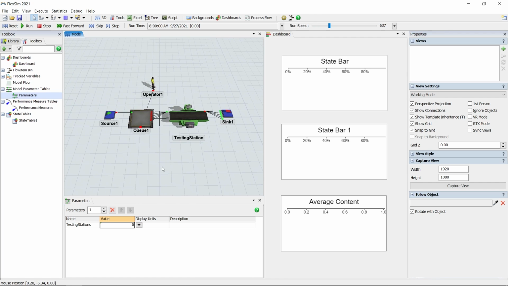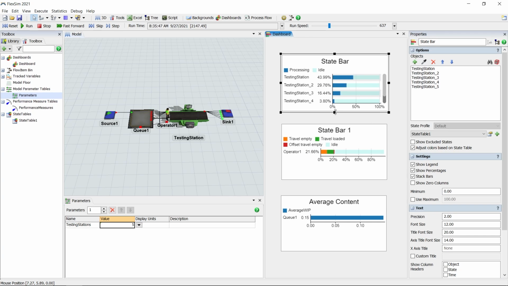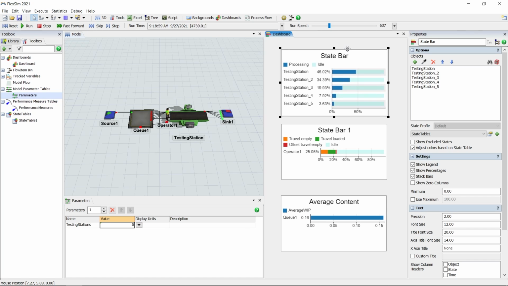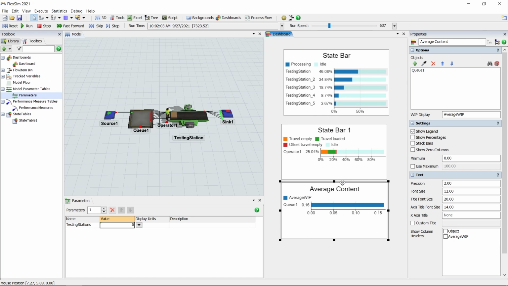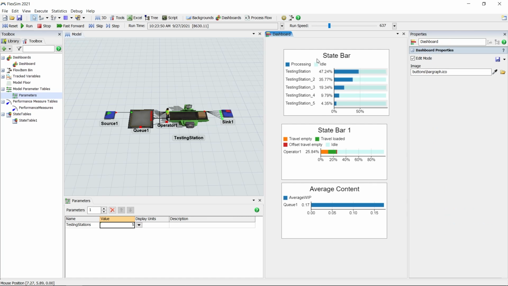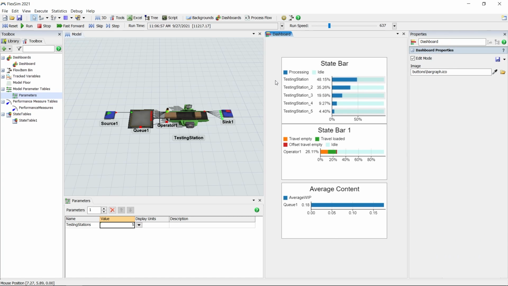Now click Reset and run the simulation again. The additional stations give us the capacity to process up to 5 flow items at the same time, and you can see in the dashboard that our queue is hardly backed up at all. You'll also notice that the additional testing stations have been automatically added to the state chart, and some of these stations are utilized quite a bit more than others. One station was too few, but 5 looks like too many. What's the right amount? Let's do an experiment.